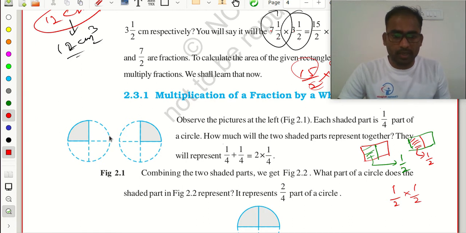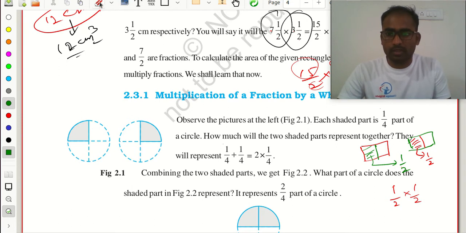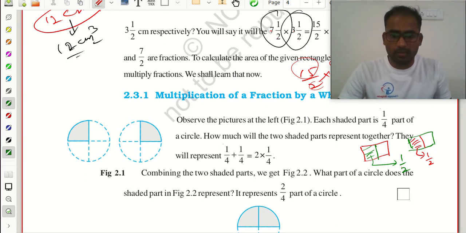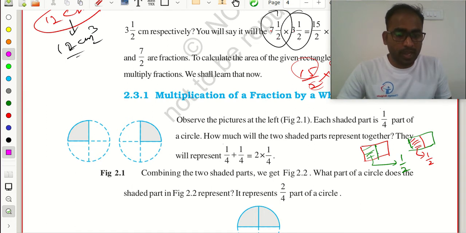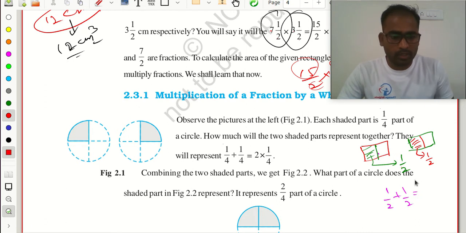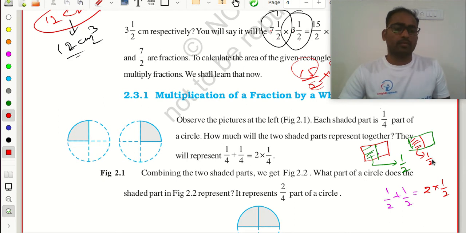Okay, I can write this as... Now if I add these two half portions, 1 by 2 plus 1 by 2, I can write this as 2 multiplied with 1 by 2. That's it only, na? 1 by 2 plus 1 by 2 is 2 into 1 by 2. Is this right?